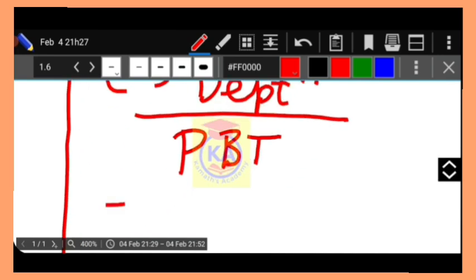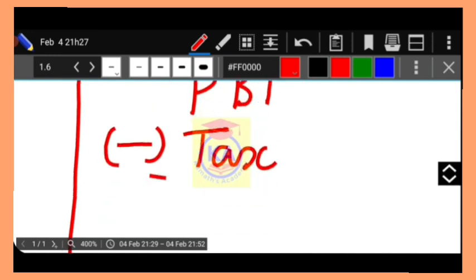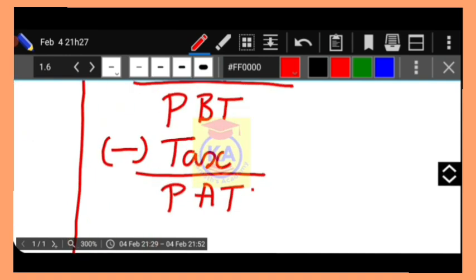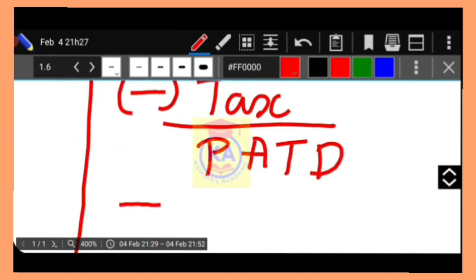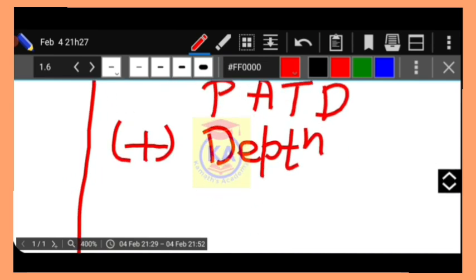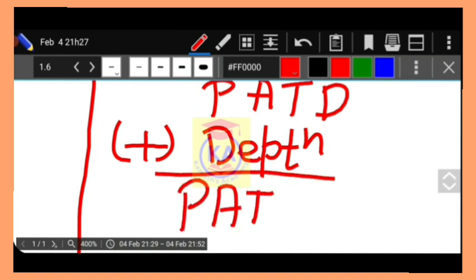Now we have to deduct taxes. I will get profit after tax and depreciation, right? Now I have to add depreciation, just in this step. I will get profit after tax before depreciation, right?